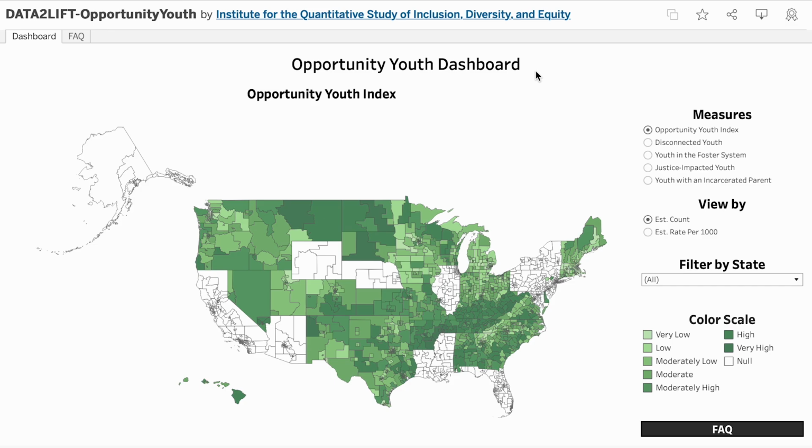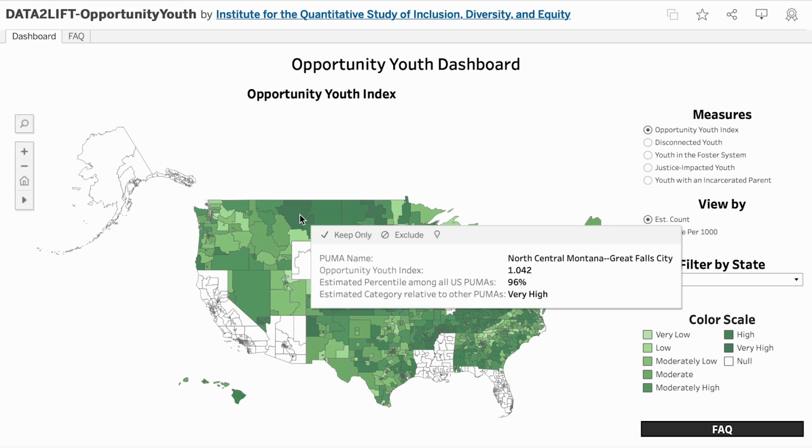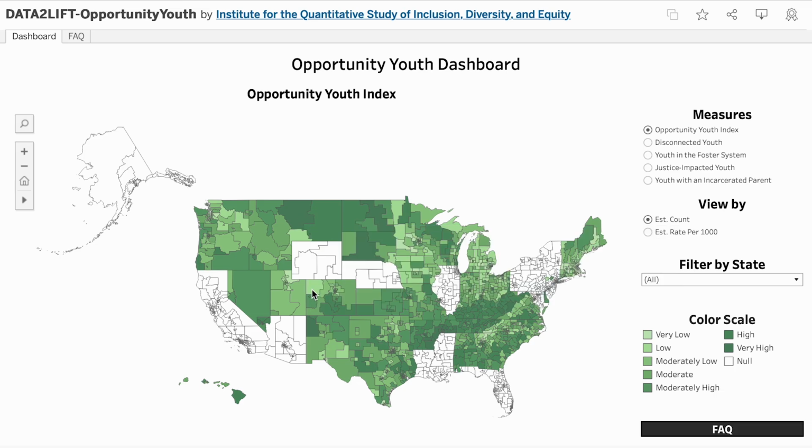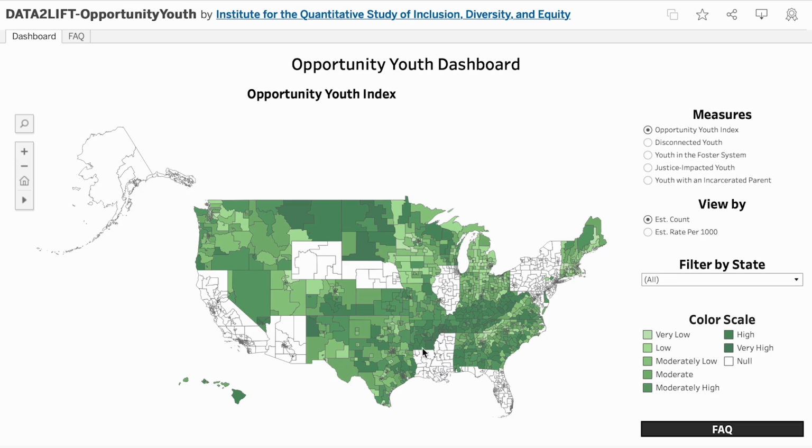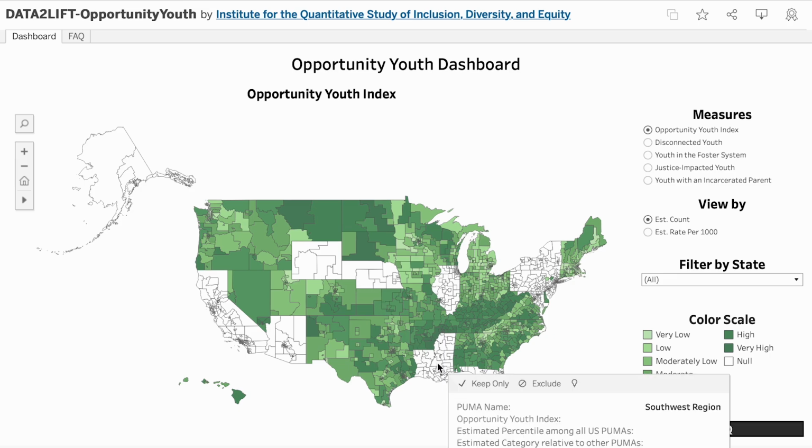The first map you'll see is the Opportunity Youth Index. This provides an overview of where opportunity youth are most prevalent. On this map, darker green represents more opportunity youth present in that region, and lighter green represents fewer opportunity youth. You can see that some states are not represented. This is because our data source is insufficient to make estimates in these states. We'll talk more about this later in the video.